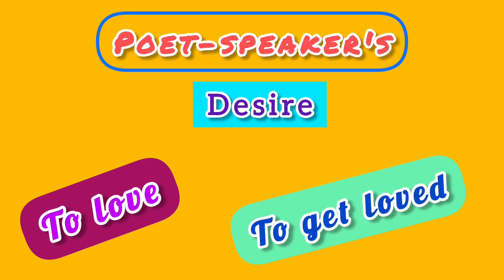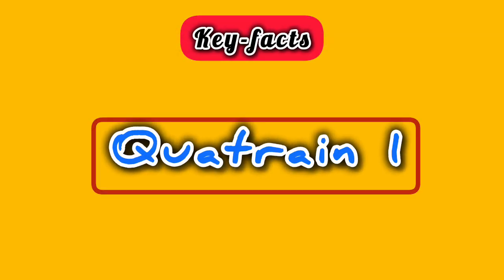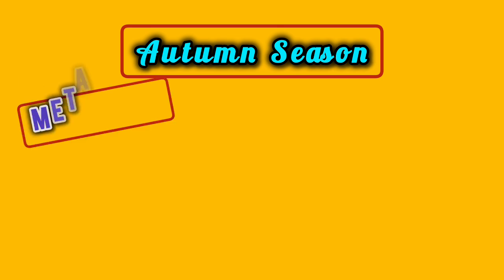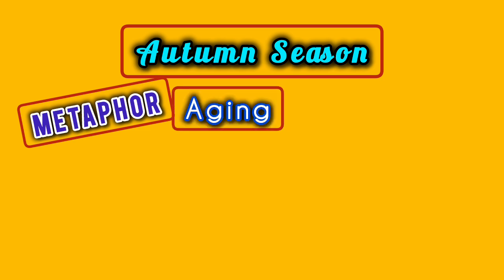Dear viewers, now let's learn some of the key facts of quatrain 1. The first quatrain makes a reference to the autumn season, and it has been used as a metaphor for constant aging.